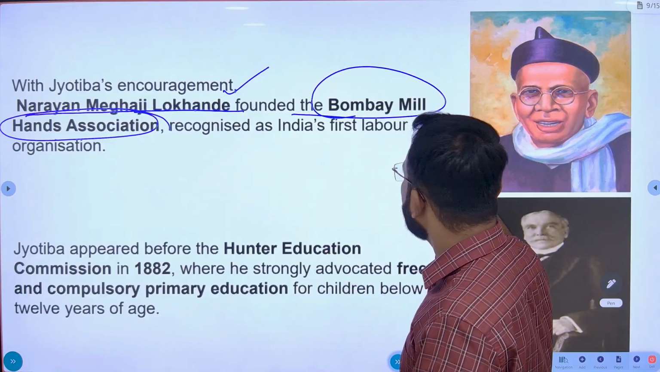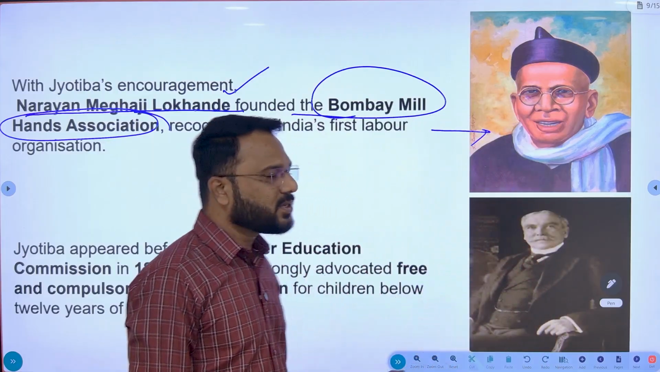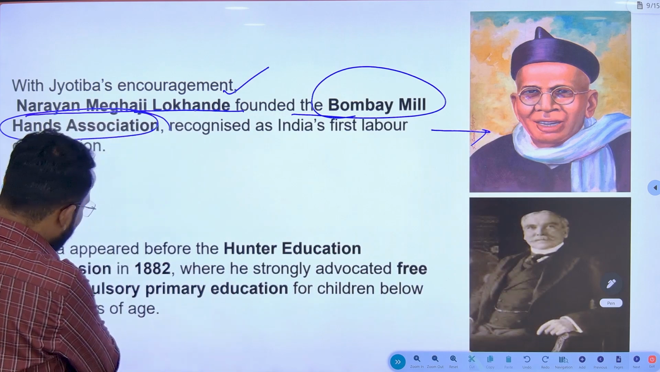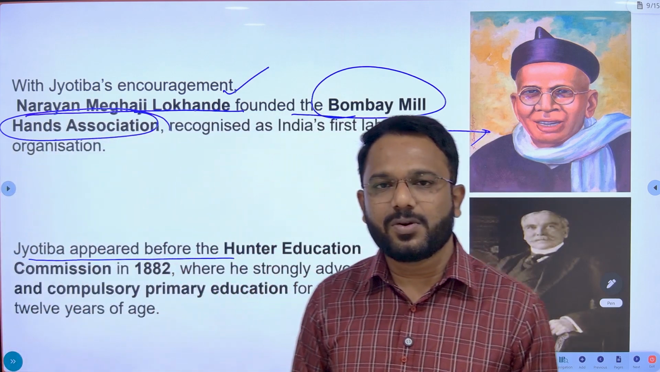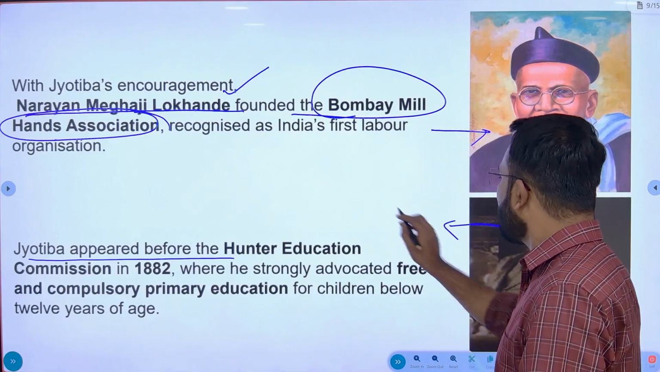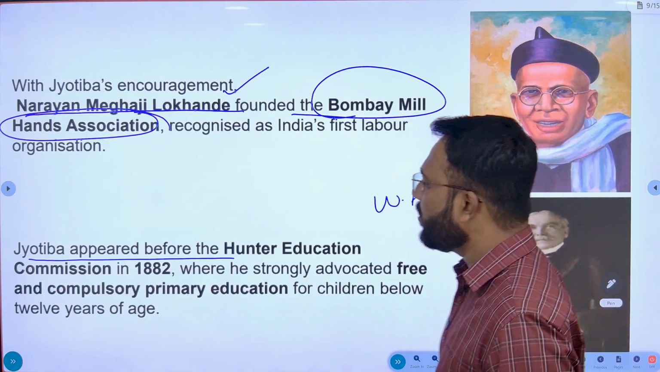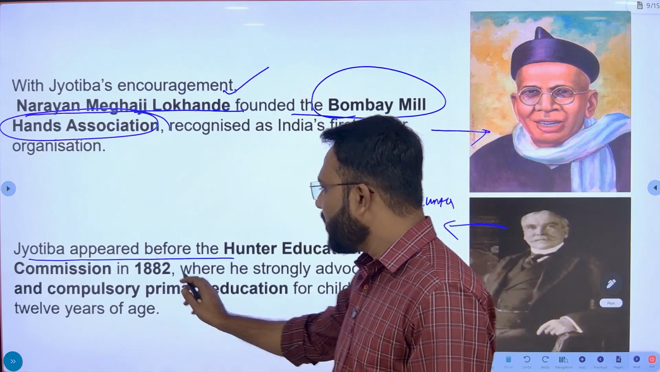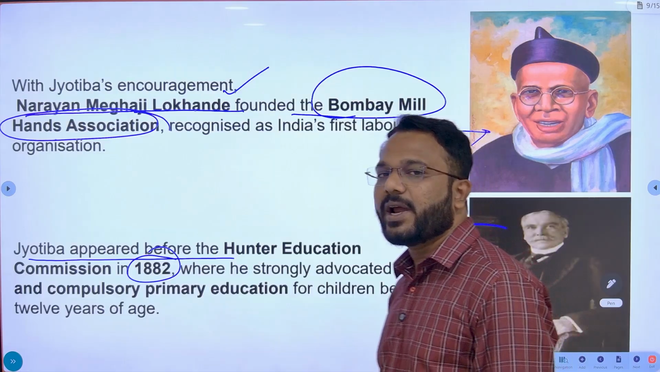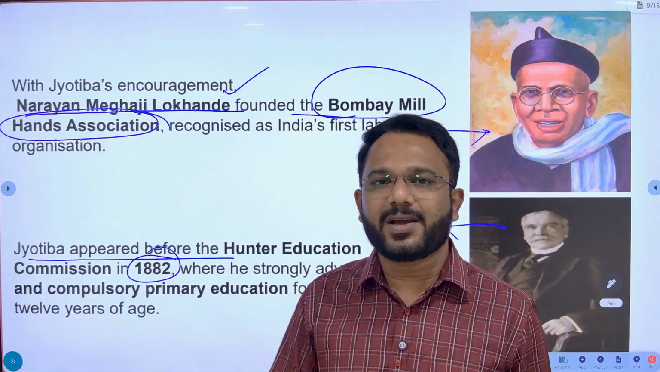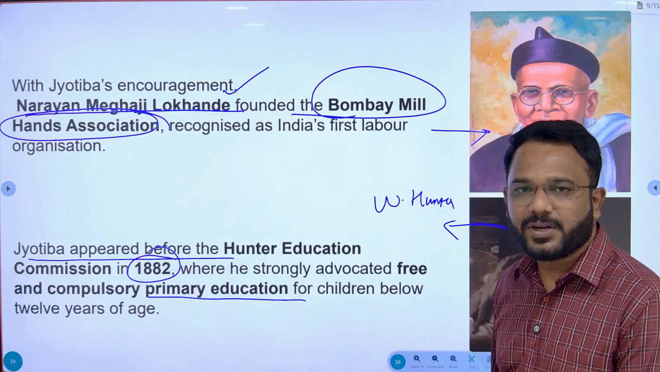Next, here you can see this is N.M. Lokhande's image. Okay, so Jyotiba also appeared before the Hunter Commission. This person is William Hunter. He was the head of the Education Commission formed in 1882, where Mahatma Phule strongly advocated for free and compulsory education for primary children.